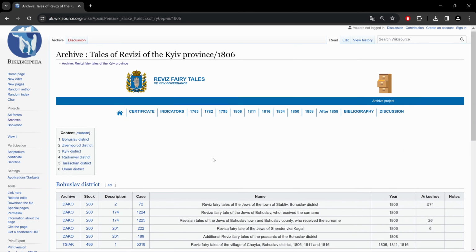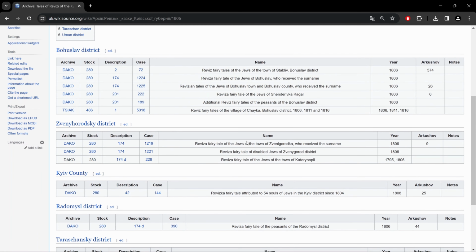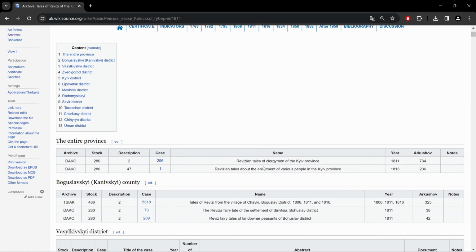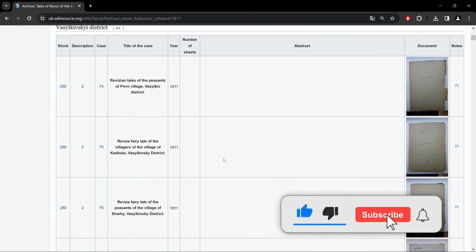We could either click on the district in the table of contents here on the top left, or scroll down through the districts. Now, as you see in the headers, in the first column, we have the archive abbreviation. Then here we have stock, which should actually be fond. Then we have our description, case, the document title, the year, number of pages, and notes. And if we were to go to 1811, it's pretty much the same with a bigger list of districts. And as we scroll down, what we see in some cases, the documents have a preview on the right-hand side.